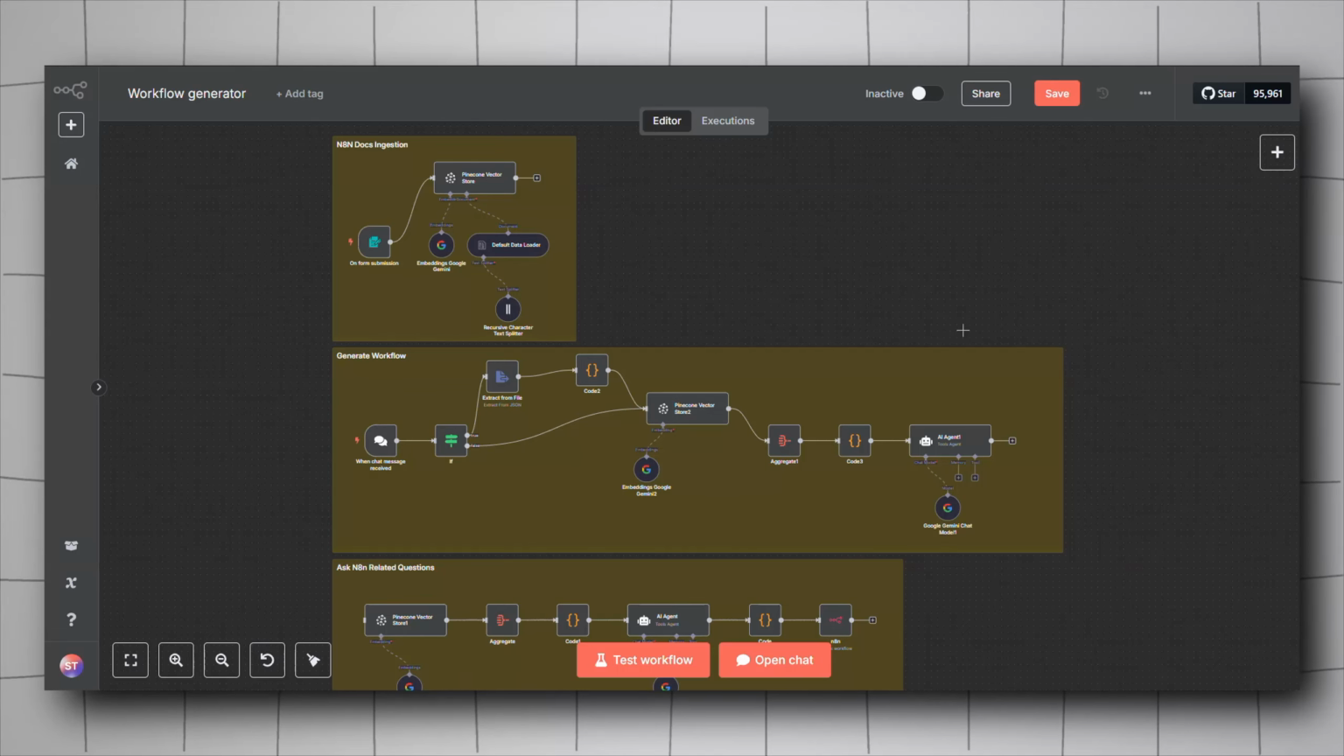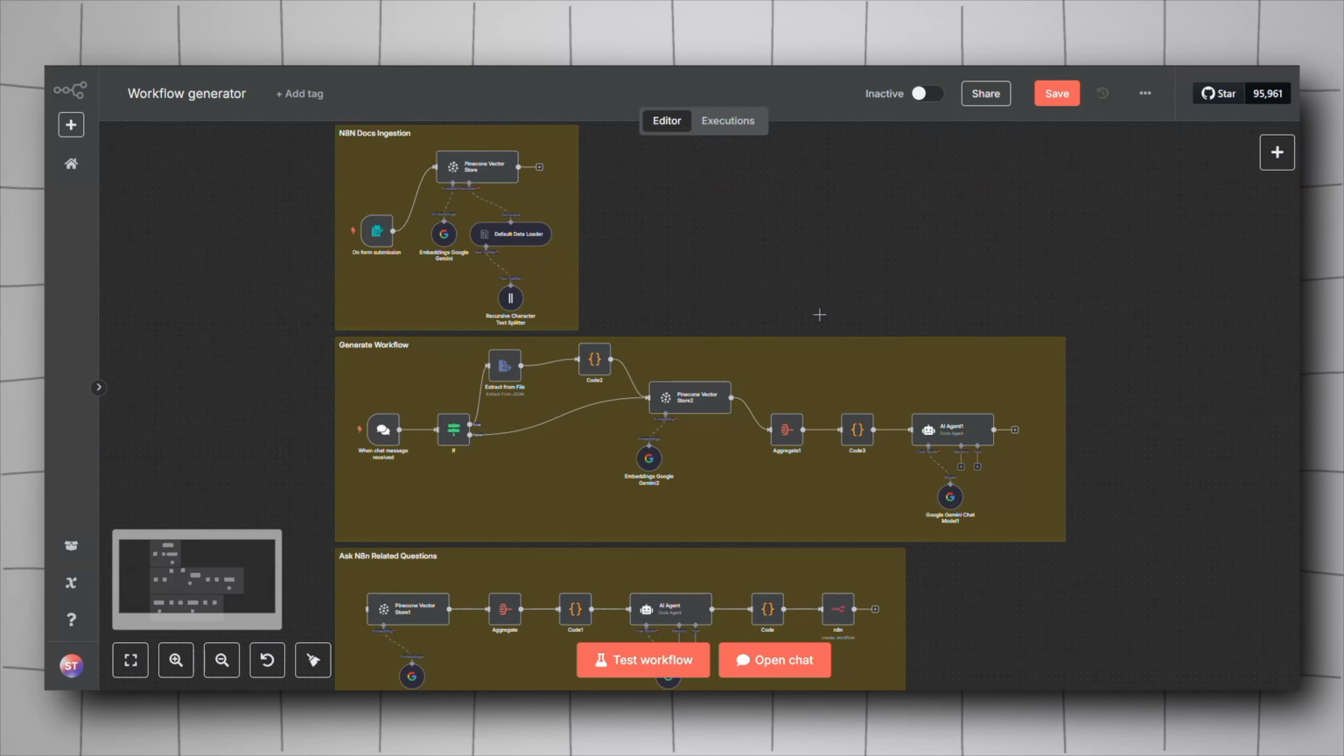Hey guys, today I will show you a workflow that I have been working on, which is basically an N8N AI assistant that generates workflows for you, answers your N8N related questions, and gives you advice about any workflow with only one prompt. So let's begin.